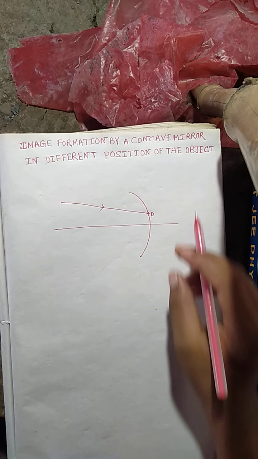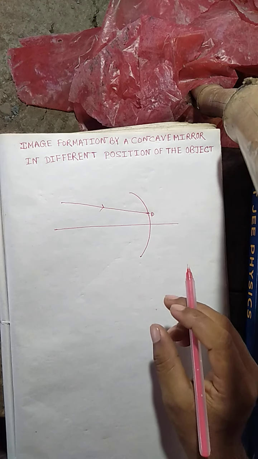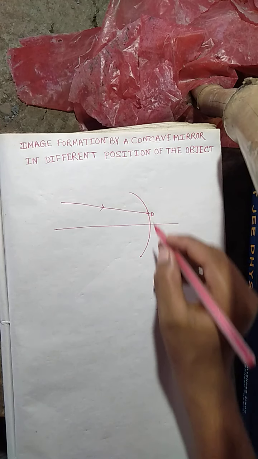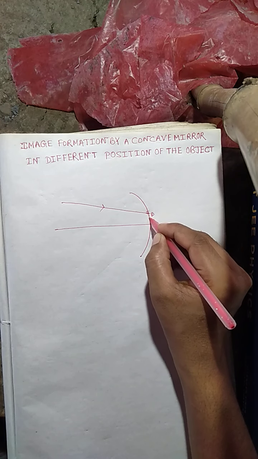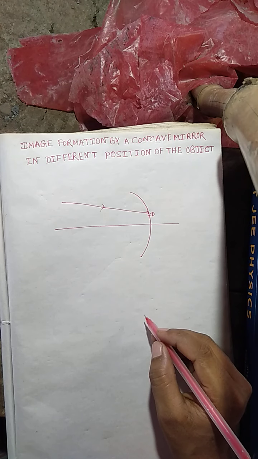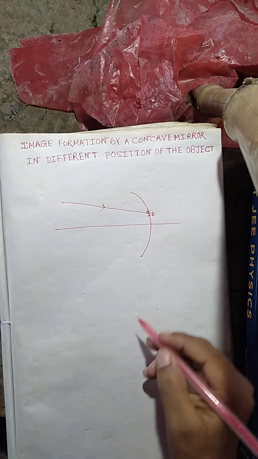Similarly, a little portion of this curved mirror can be considered as a plane mirror.